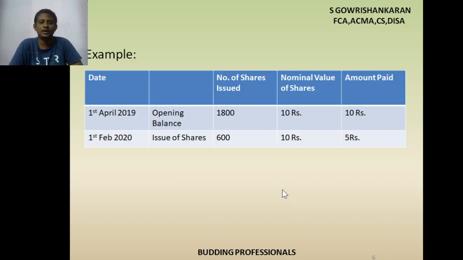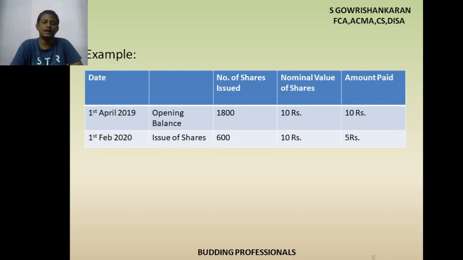Okay. So number of shares issued, opening balance. On opening balance, how much? 1800 shares. Nominal value of shares is how much? 10 rupees. Amount paid how much? 10 rupees. So there are shareholders in opening balance, 1800 shares, and their face value is 10 rupees, and the paid up capital is also 10 rupees.